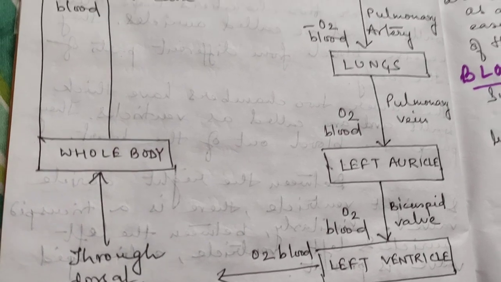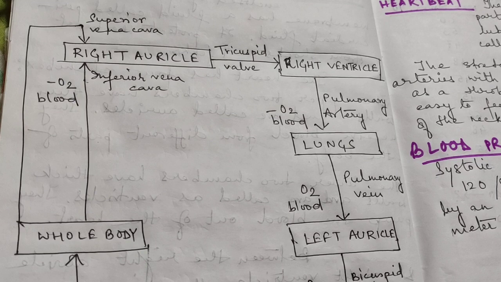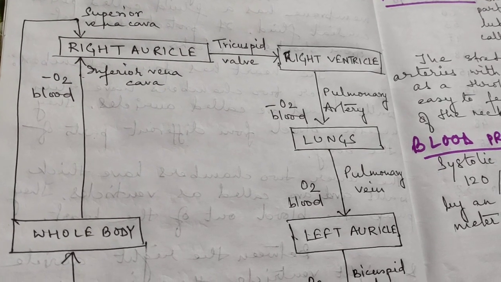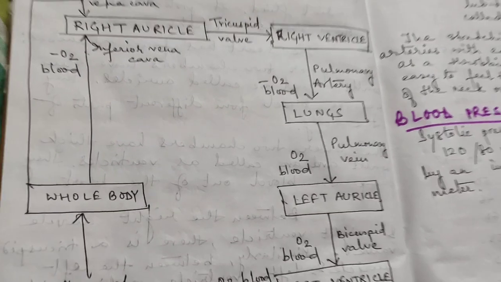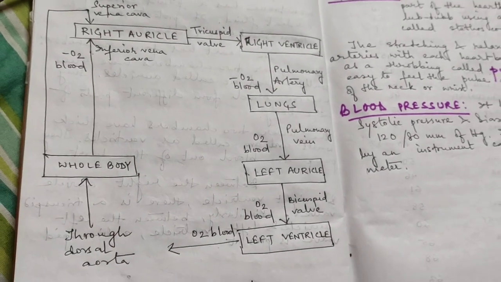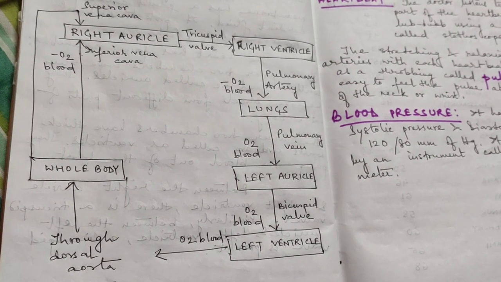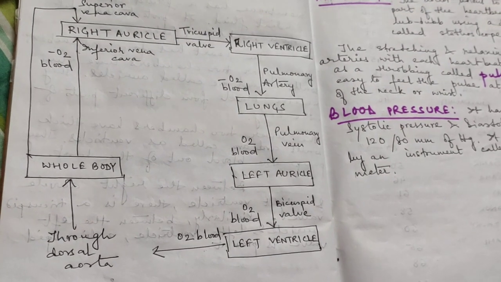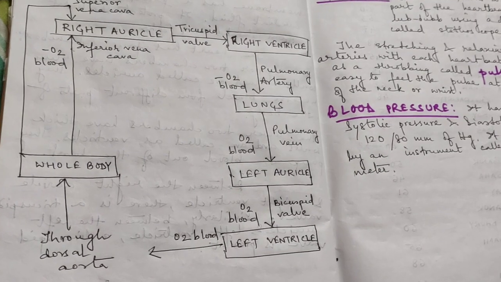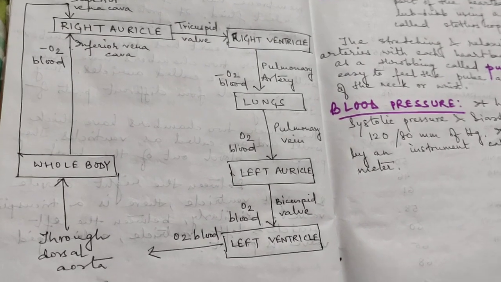After that, again from the whole body, the impure blood is collected and poured into the right auricle. I hope this cycle is very clear to you, students. Please, if you have your textbook, go through the explanation, and go through my flow chart. It will help you understand it in a very clear manner.